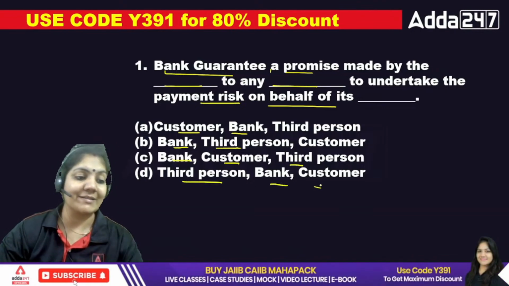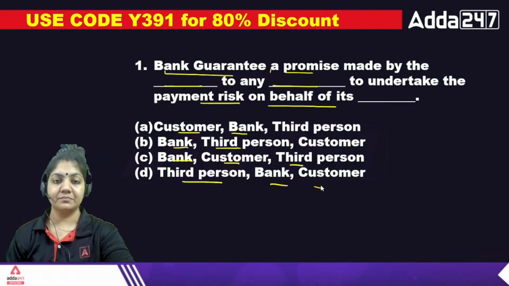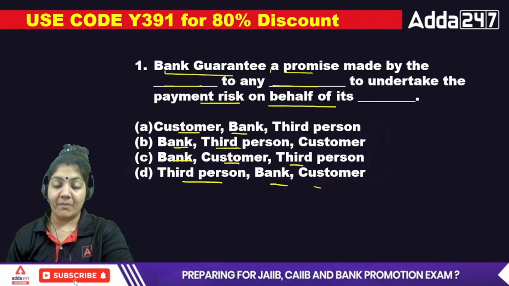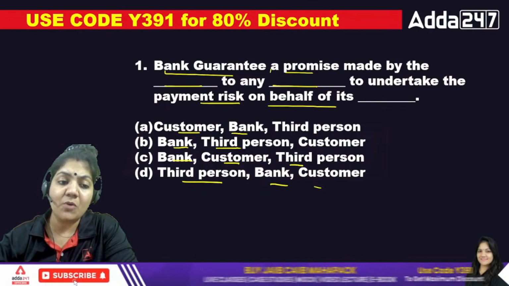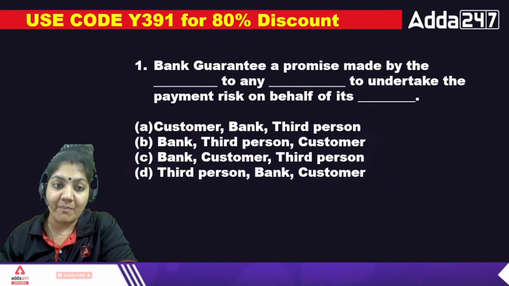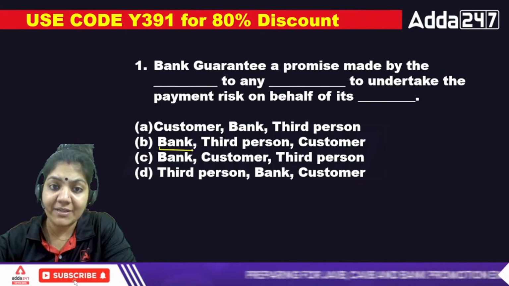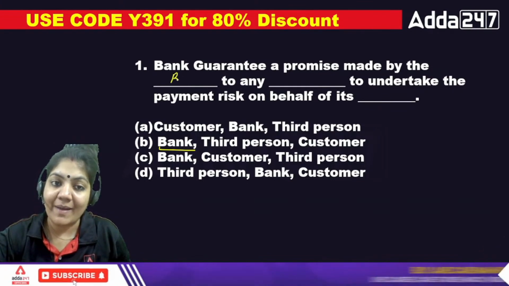What is the exact answer here? It's a very simple question. Who makes the promise in a bank guarantee? If the bank is the guarantor, obviously the bank will promise. So I think the bank is the right answer.